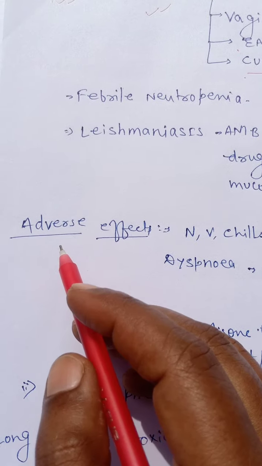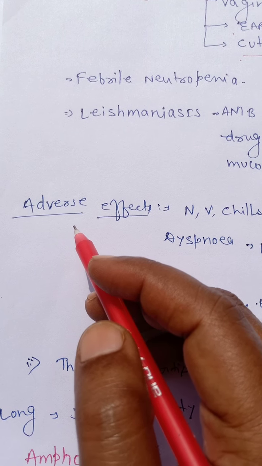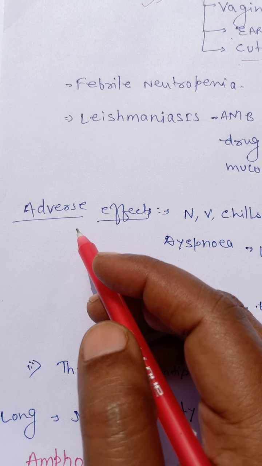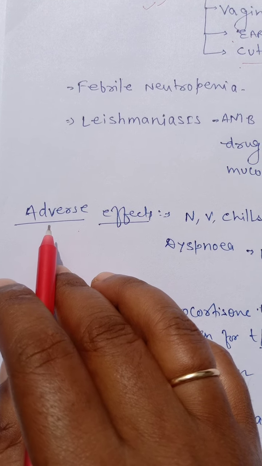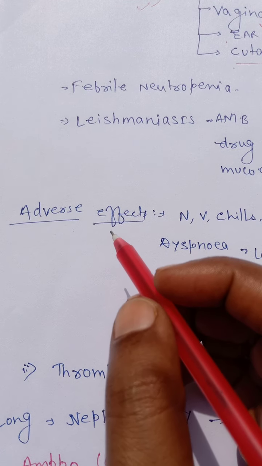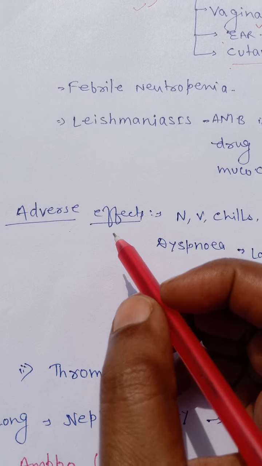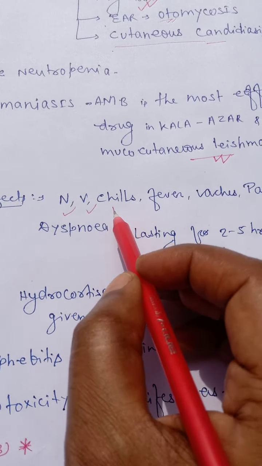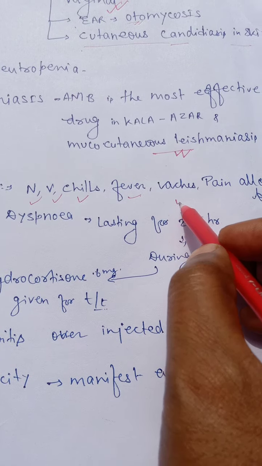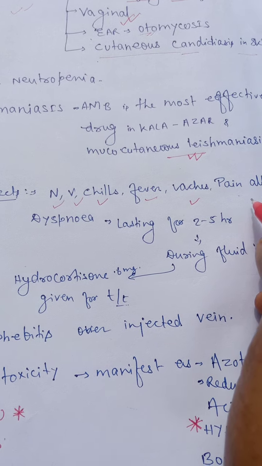Adverse effects: as I have discussed, amphotericin B causes hypersensitivity reaction, so it should be given after intradermal testing. It causes nausea, vomiting, chills, fever, body aches and pain all over the body.